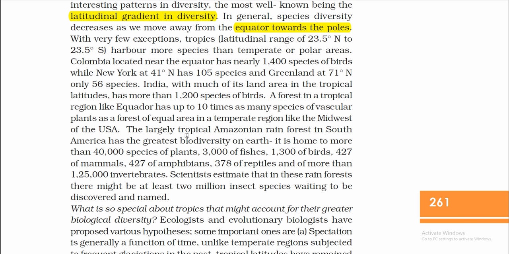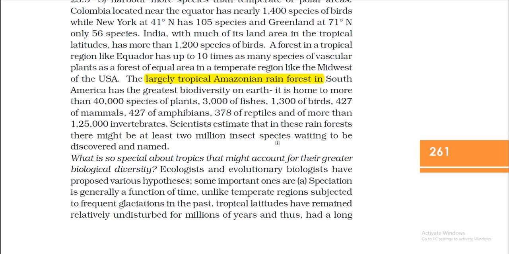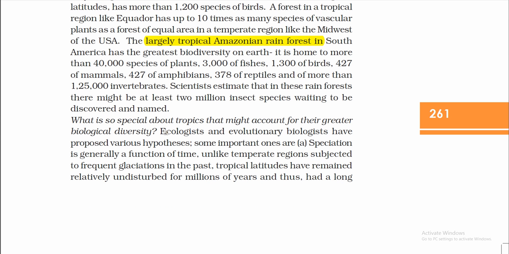The largely tropical Amazonian rainforest in South America has the greatest biodiversity. It is home to more than 40,000 species of plants, 3,000 of fishes, 1,300 of birds, 427 of mammals, 427 of amphibians, 378 of reptiles and more than 1,25,000 invertebrates. Scientists estimate that in this rainforest there might be at least 2 million insect species waiting to be discovered and named.